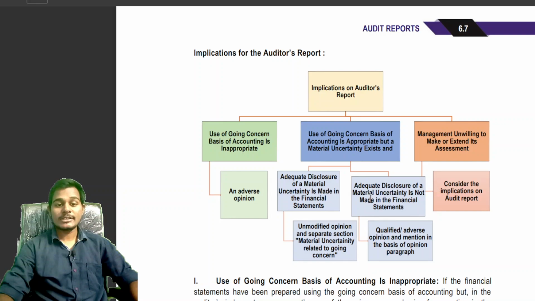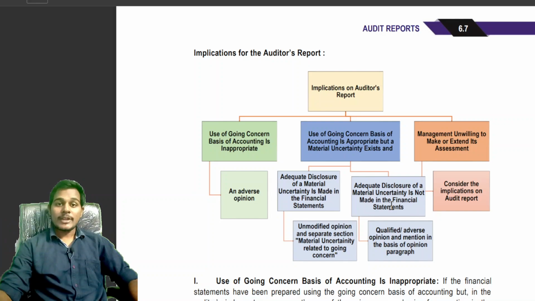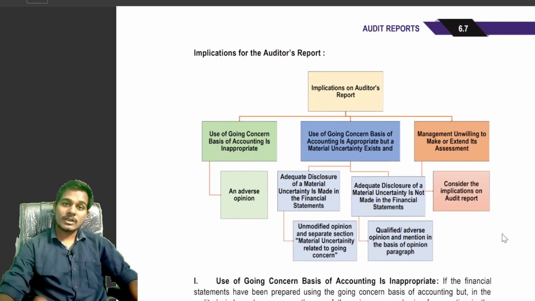Next, adequate disclosure of material uncertainty is not made. That is, use of going concern is appropriate and material uncertainty exists, but adequate disclosure is not made in the financial statements. Then the auditor will give a qualified opinion or adverse opinion and mention the basis in the basis for opinion paragraph.